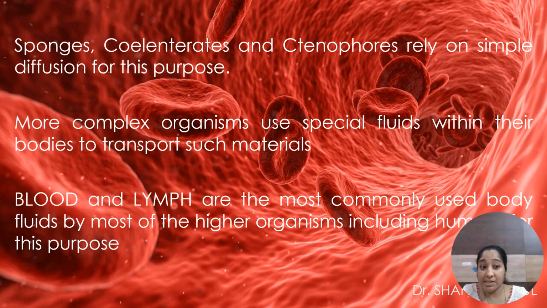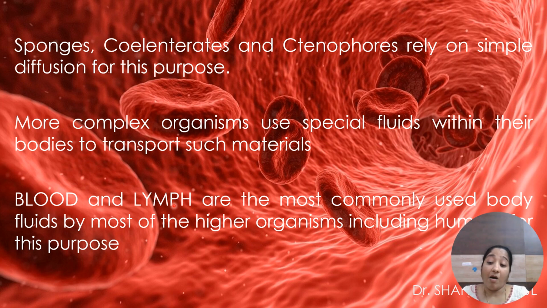In small organisms like sponges, coelenterates, and ctenophores, they rely on simple diffusion. They depend on simple diffusion for all the transport of gases and the exchange of food materials in and out. They don't need any special systems. They are very small and the organization is very simple.